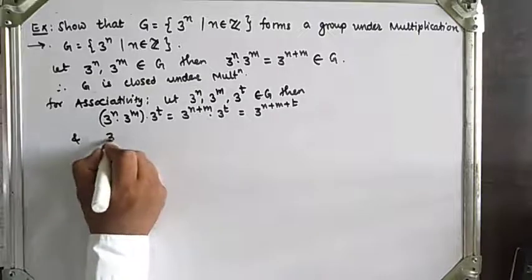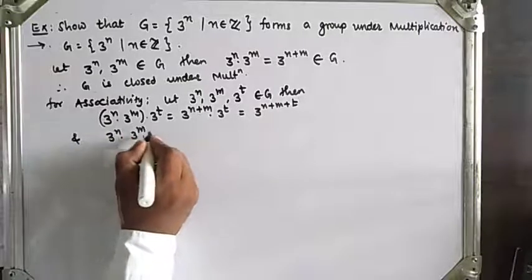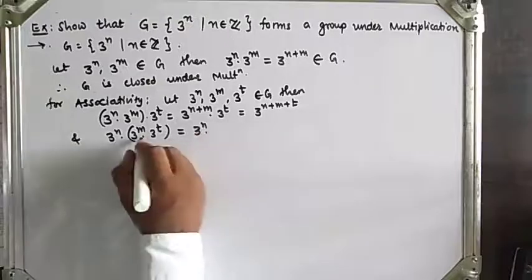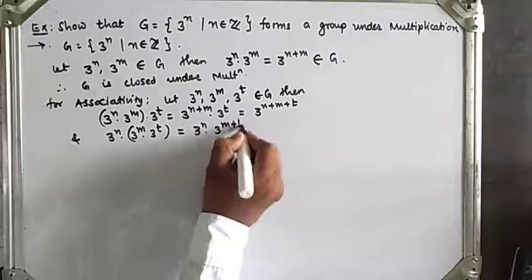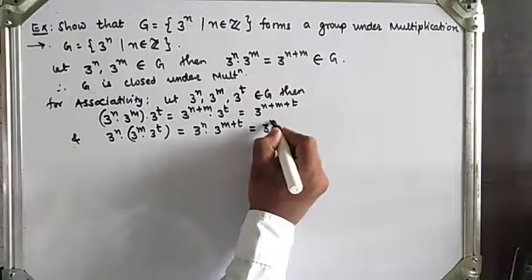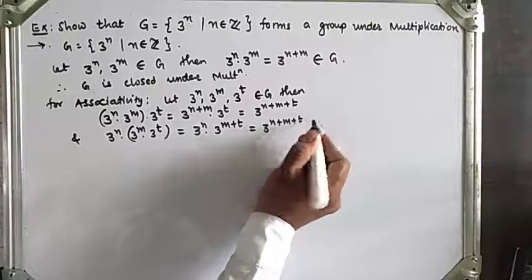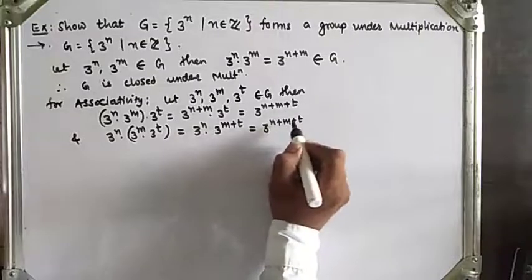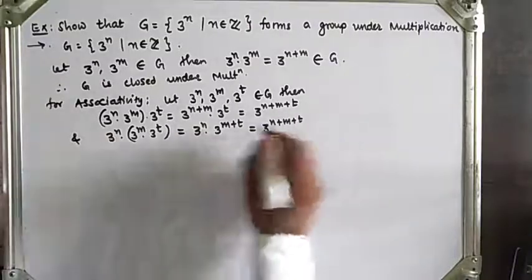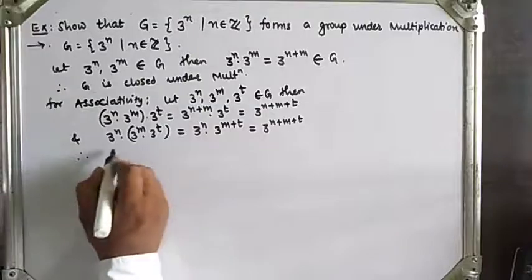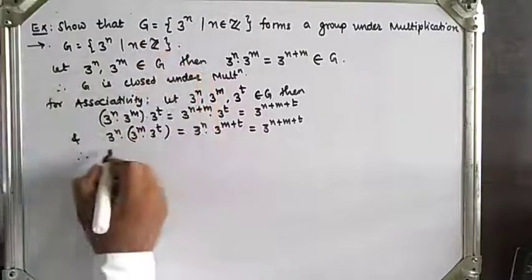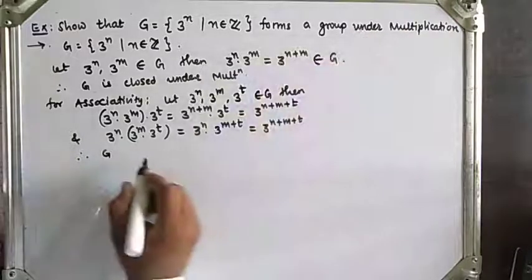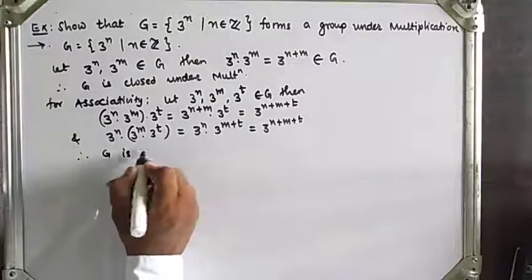And 3 raised to n into (3 raised to m into 3 raised to t) is the same as 3 raised to n into 3 raised to m plus t. So finally we get 3 raised to n plus m plus t, because n, m, t belong to the set of integers and their addition is associative. So both are equal, which means G is associative under the binary operation, here multiplication. G is closed, and G is associative.